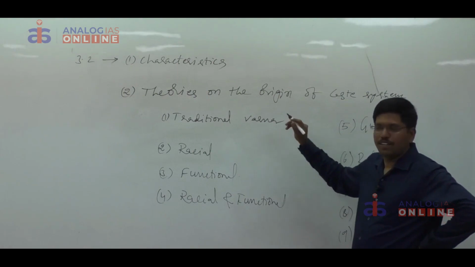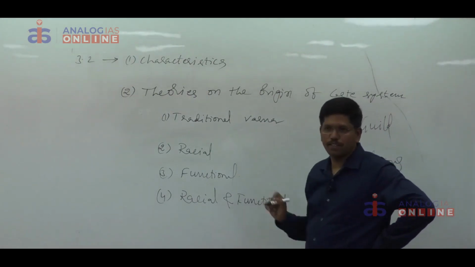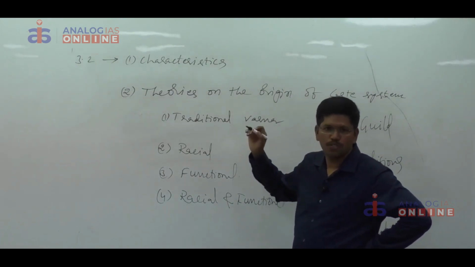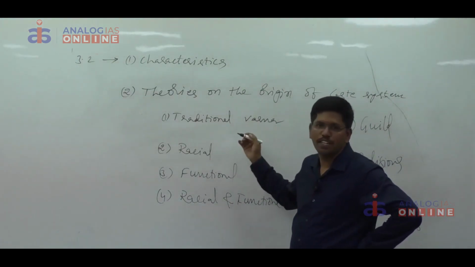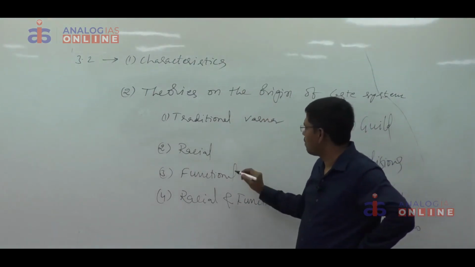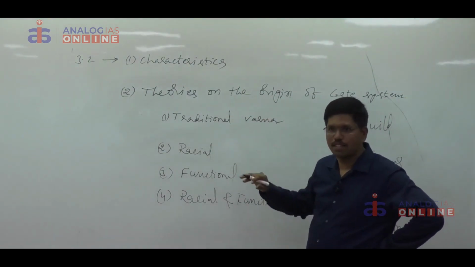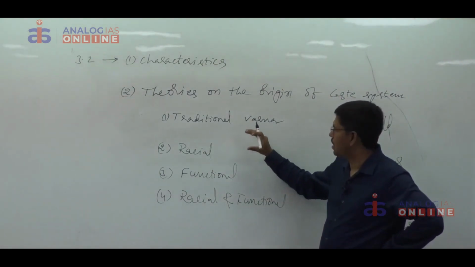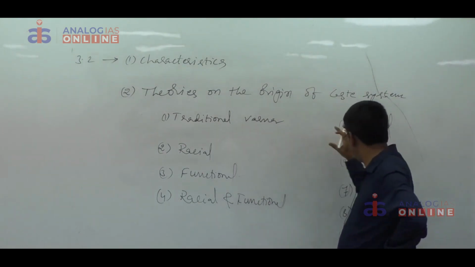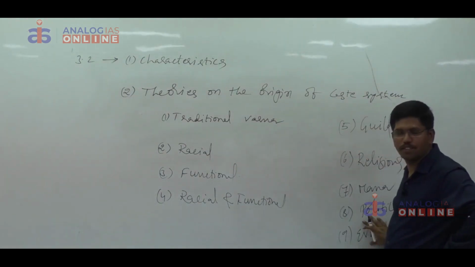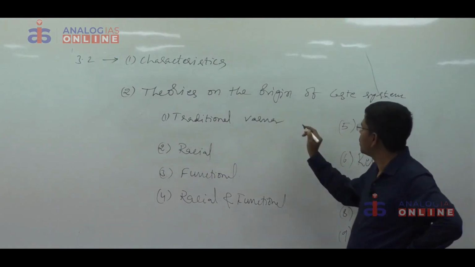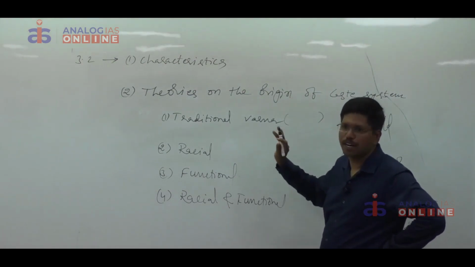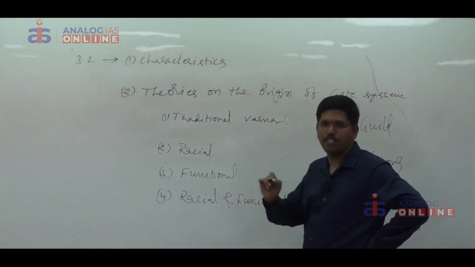Here, generally our students used to mention like this: Traditional Varna theory, it was mentioned in Purusha Sukta of Rigveda. Racial theory, it was proposed by Herbert Risley. Functional theory, it was proposed by Nesfield. If you want to mention the name of the propounder like this, then ultimately you have to write 9 sentences. That's why in the examination, don't write like this. After putting the subheading, just mention the name of the propounder in brackets. That is sufficient. You need not give a complete statement.